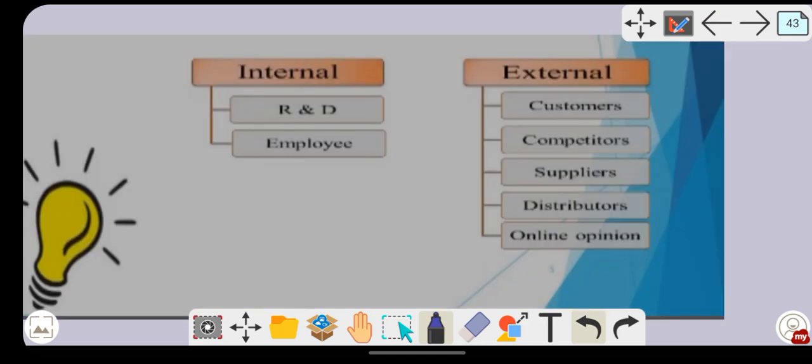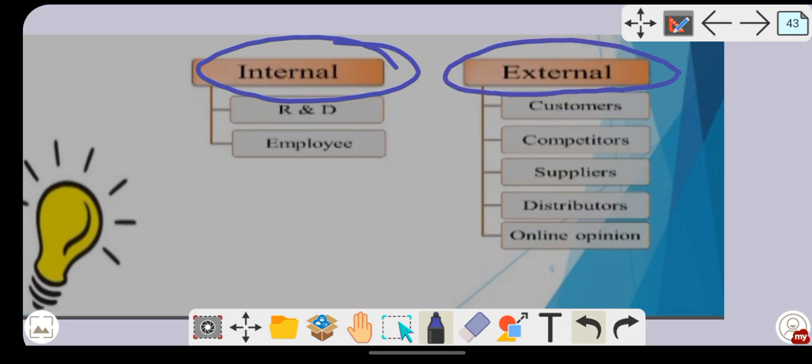One is the internal source of idea generation, another one is the external source. So which is the internal source? Research and development department. The research and development department will tell the company what kind of product can be manufactured, how to manufacture a new product, what kind of product can be introduced in the market, or sometimes even the employees will suggest.